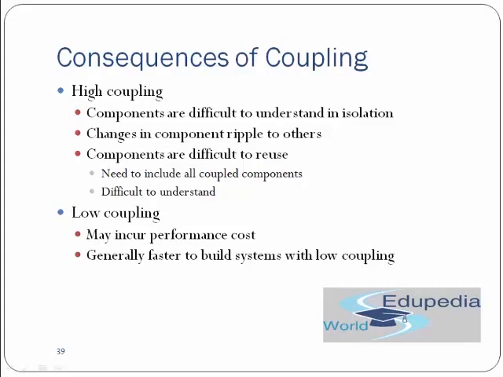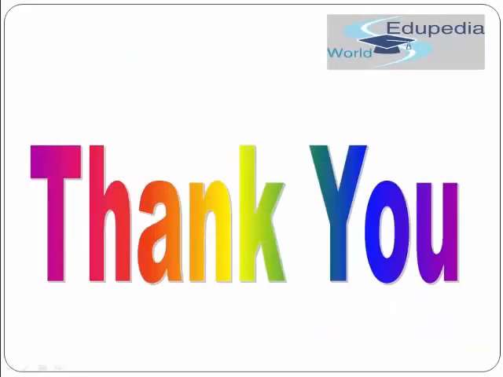If you're using very low coupling, where there's no coupling between the components, then it is generally faster to build a system with low coupling. So if your system doesn't need high coupling, then it's okay, but your system should have low coupling, but low coupling doesn't mean that it should not have any coupling. So just make sure.